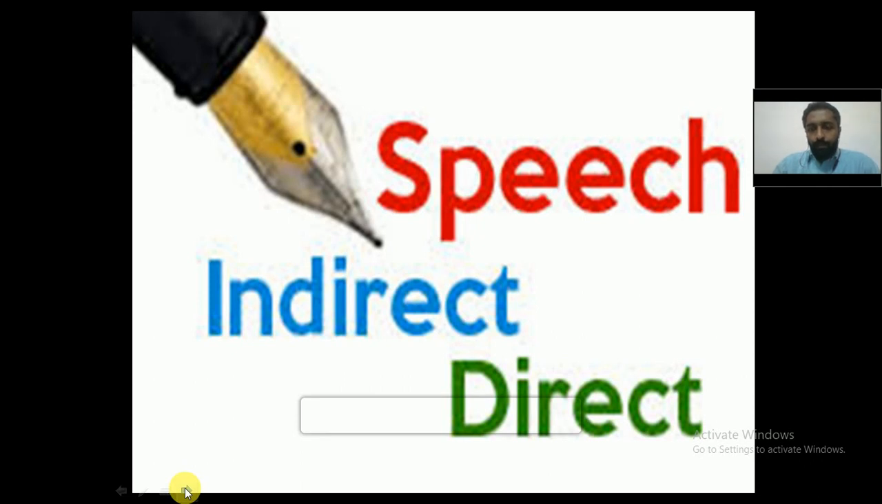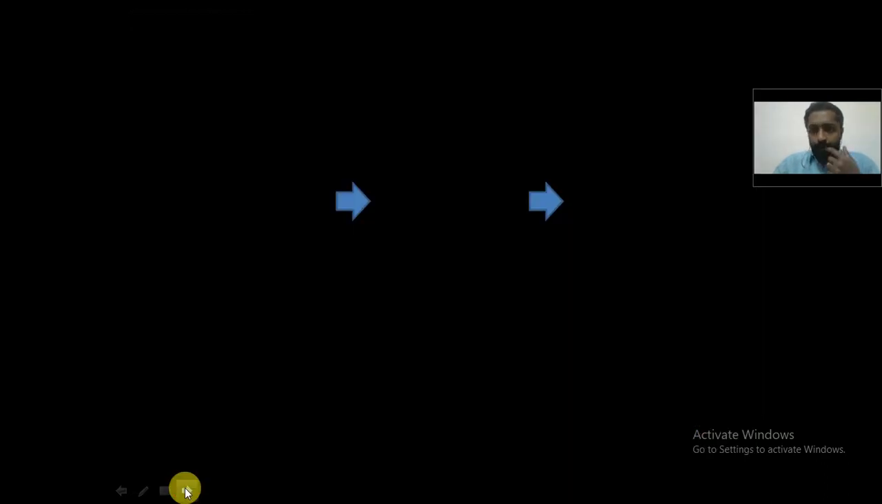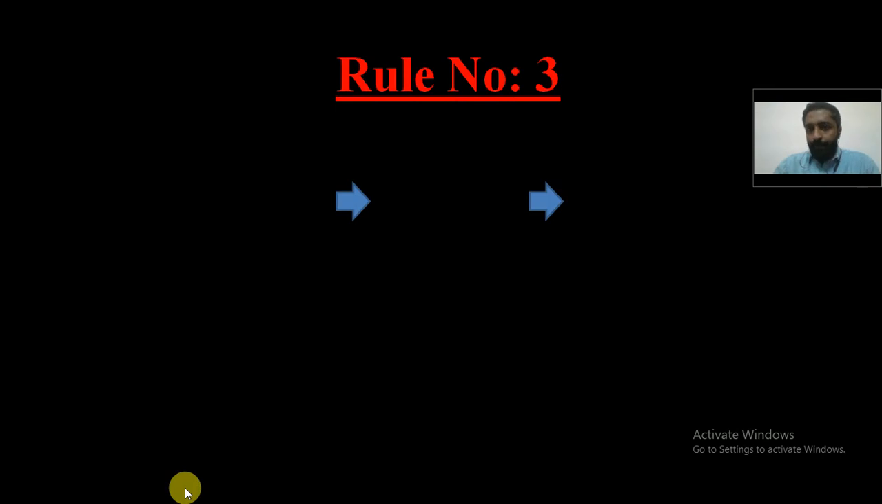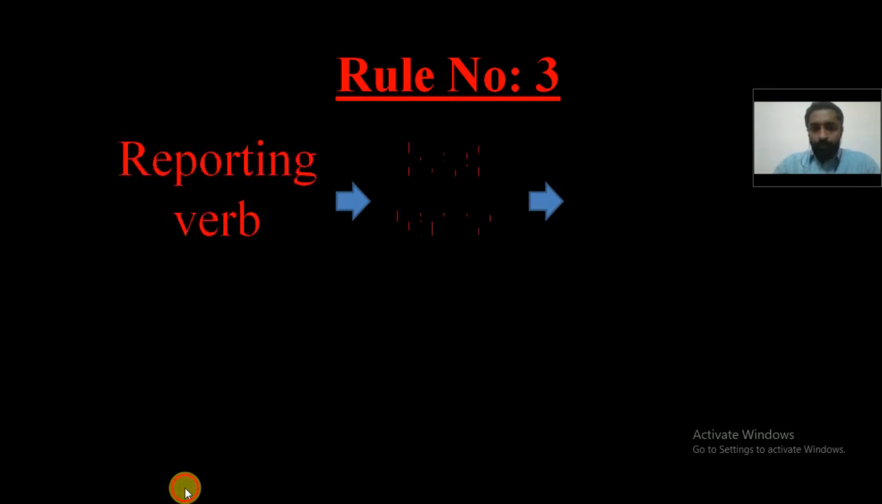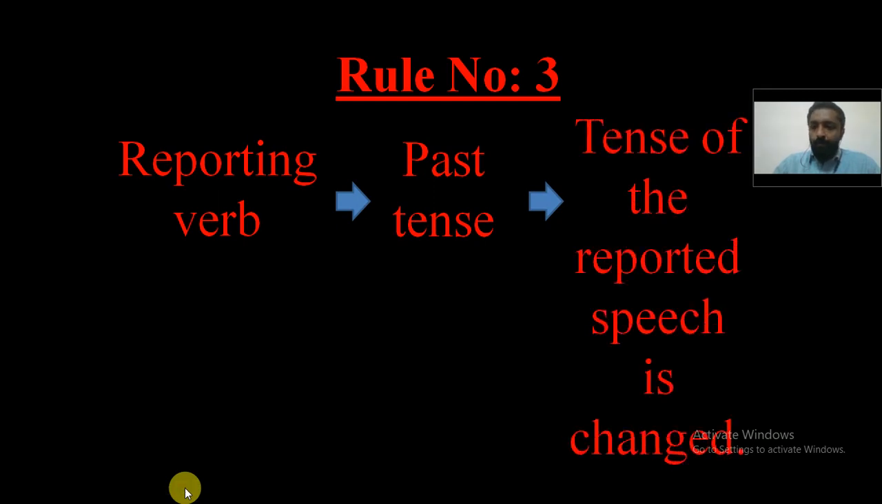In the previous class, we had gone through the first two rules regarding direct and indirect speech. I hope we are clear with them. In today's class, we will go through rule number 3. According to rule number 3, when the reporting verb is in past tense, the reported speech is changed. Once again, if the reporting verb is in past tense, the reported speech is changed.